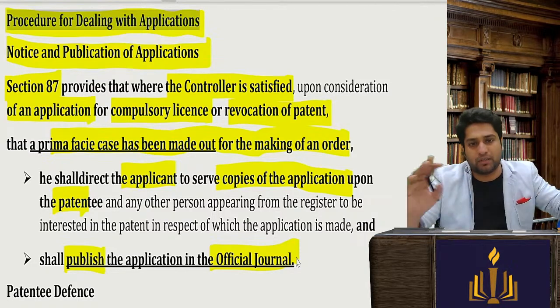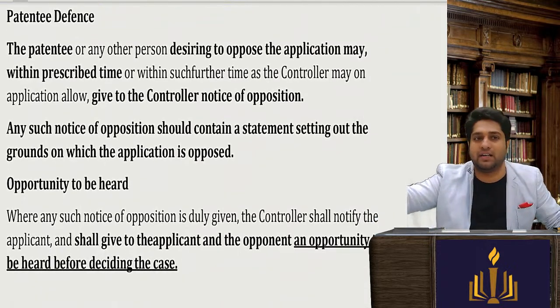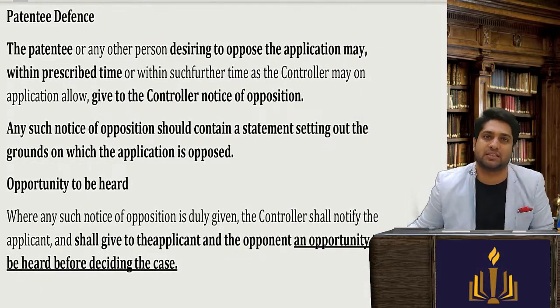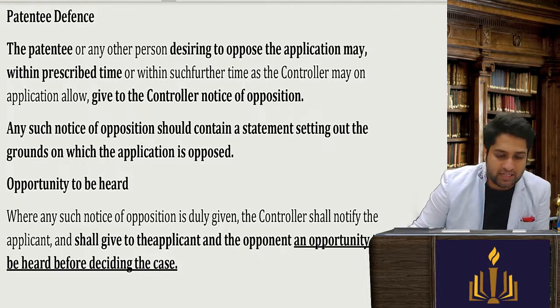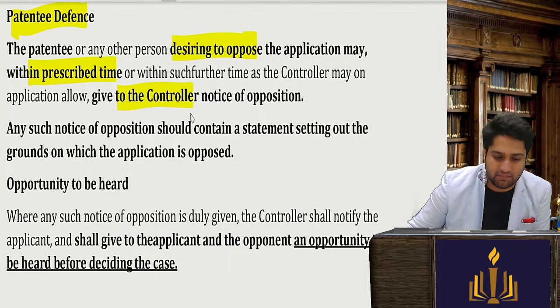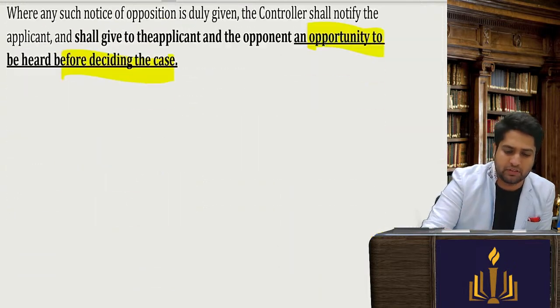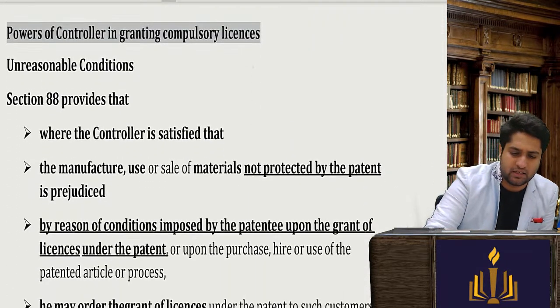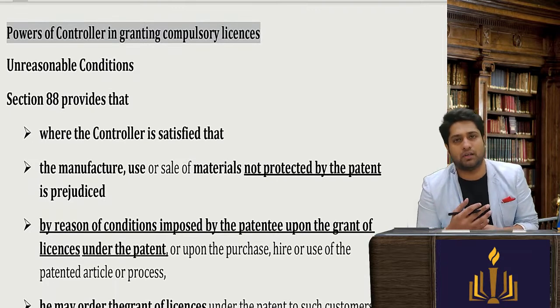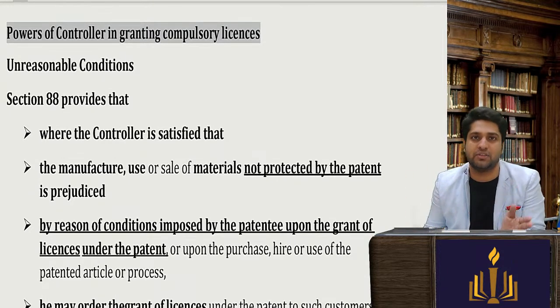So there is a proper hearing of both the sides. Then obviously when we inform the patentee that our objection has come, the patentee shall object within the prescribed time. Opportunity of being heard shall be given to him, and after hearing both the parties, the order will be given. So very simple. If compulsory license has also been asked for, we will have to inform the inventor and hear him out as well.